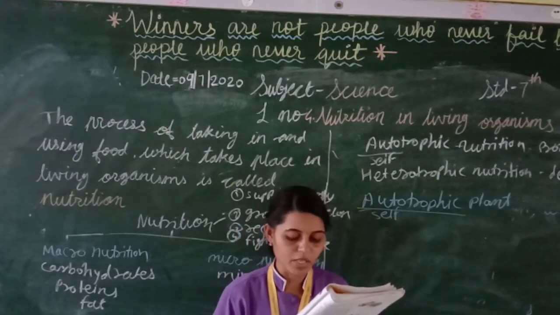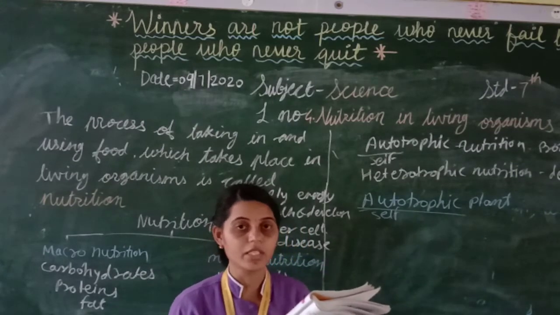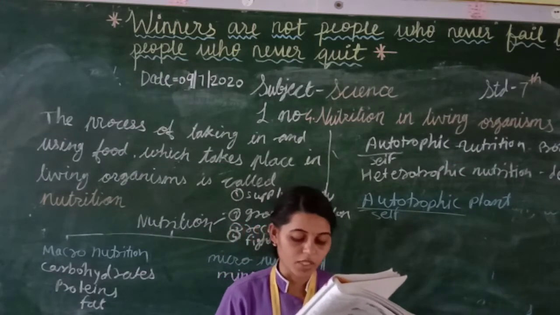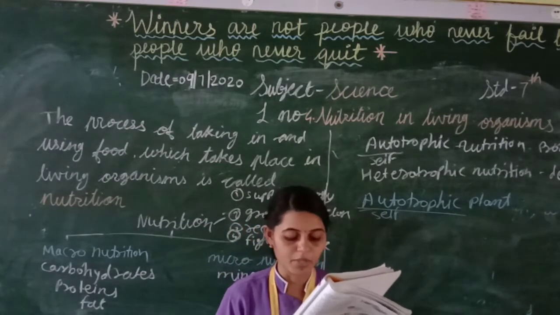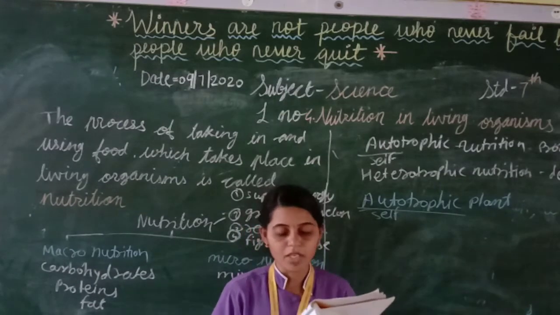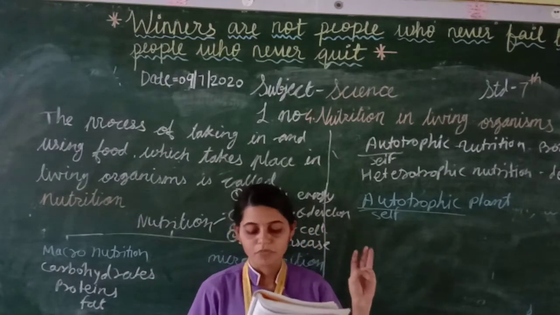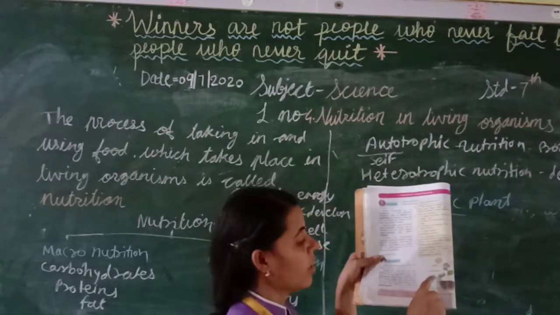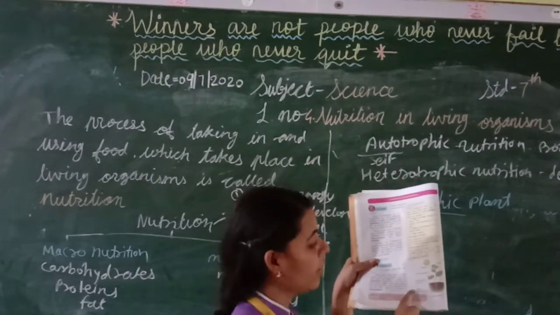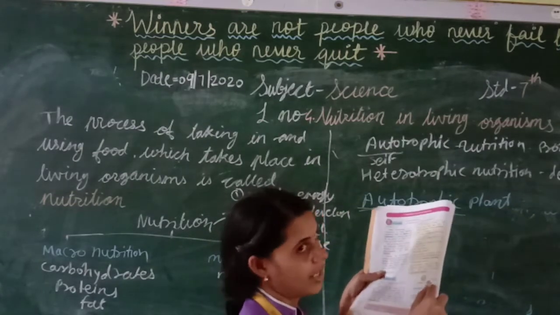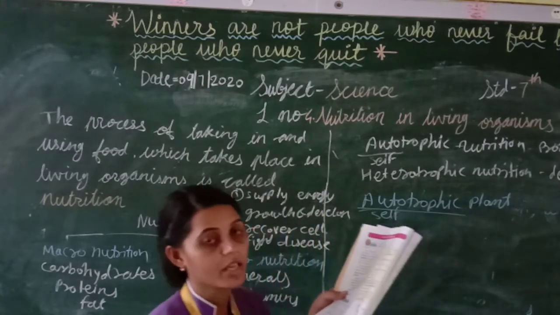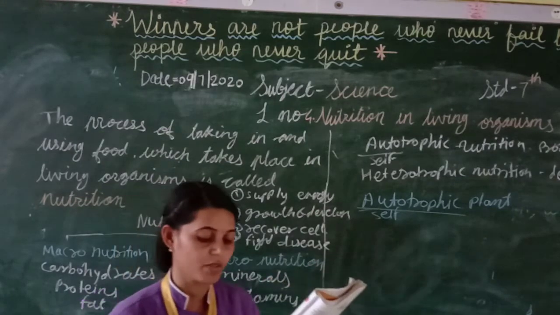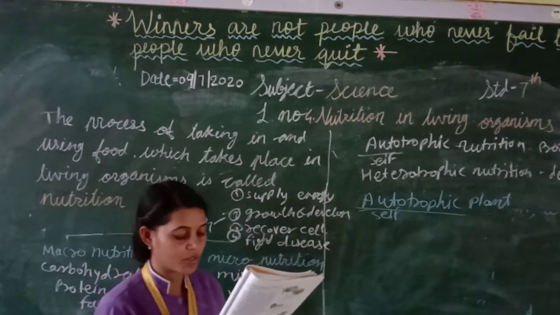Plants make their food in their leaves. They make food in the leaves using water and nutrients from the soil and carbon dioxide from the air, with the help of the sunlight. In the picture also you can see they make food with the help of sunlight, carbon dioxide, water, minerals, salt and oxygen. With the help of these things they make their own food. This process is called photosynthesis. I hope students you understood.